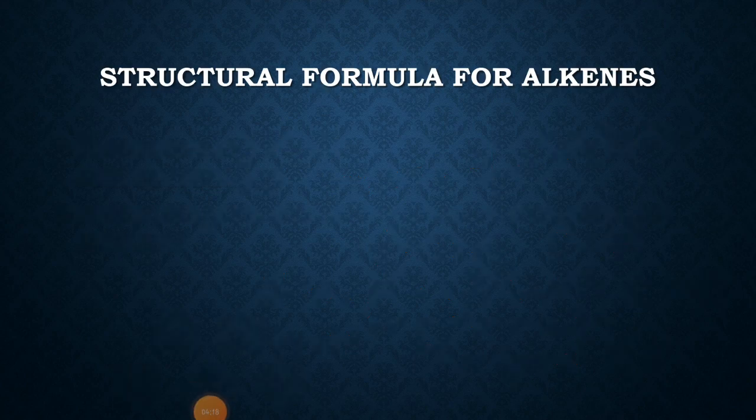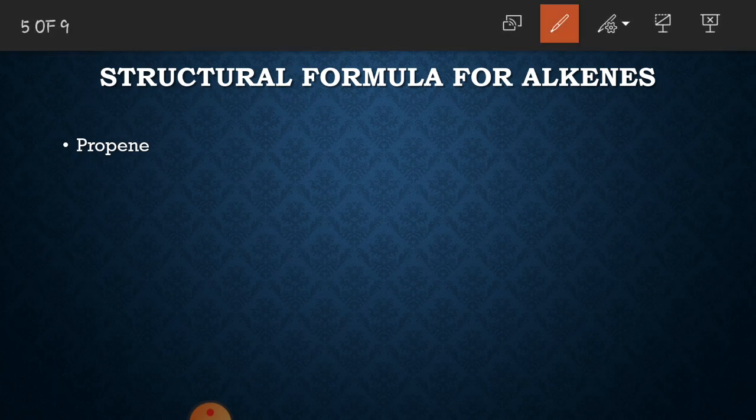Now let's practice drawing the structural formula for different alkenes. First we have propene. The prefix prop here represents that this organic compound contains 3 carbon atoms, and ene here represents that this organic compound is an alkene, meaning that it contains a double bond.